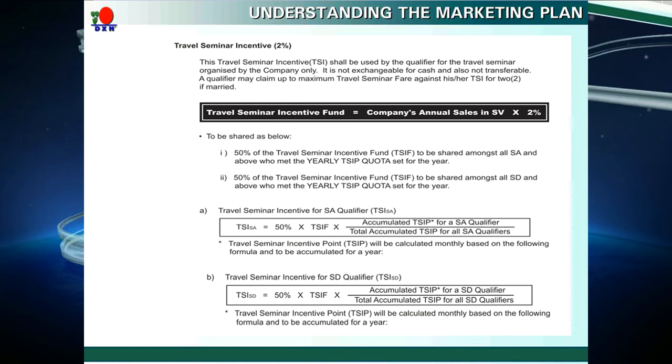Travel Seminar Incentive of the Star Diamonds: TSI SD is equal to 50% TSI fund times the accumulated TSIP for the star diamond qualifier, divided by the total accumulated TSIP for all SD qualifiers. The TSI points will be calculated monthly based on the following formula as shown in the table.